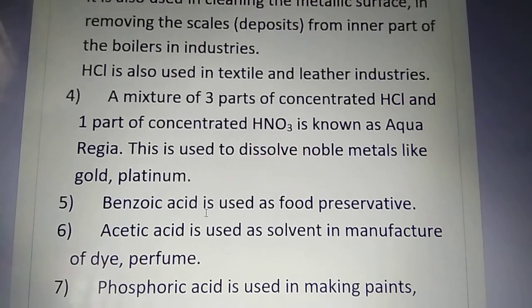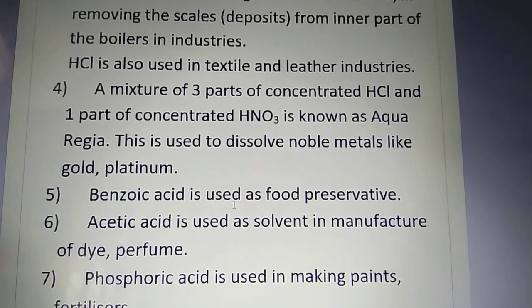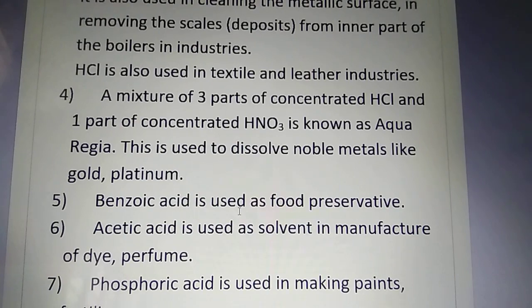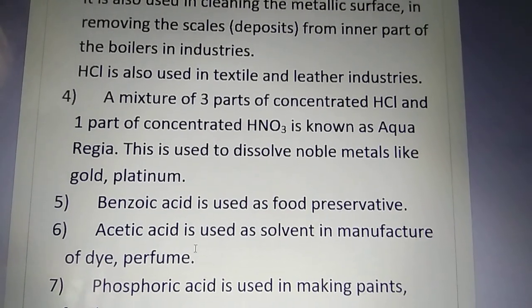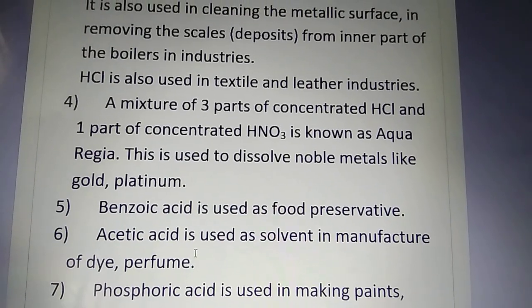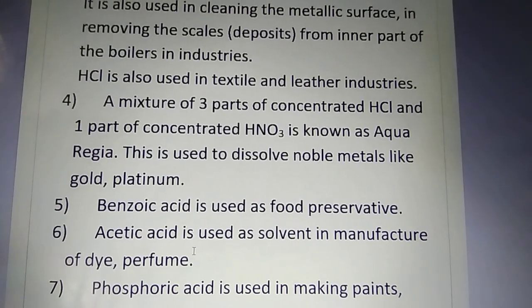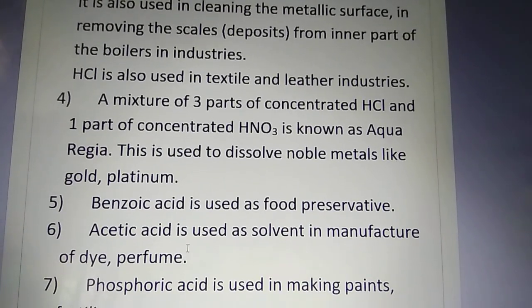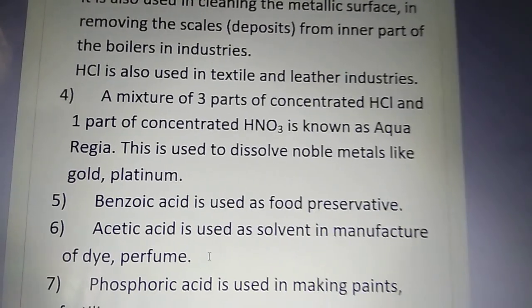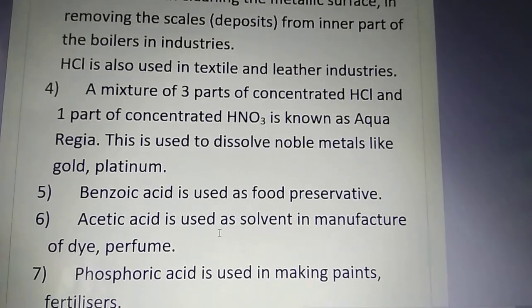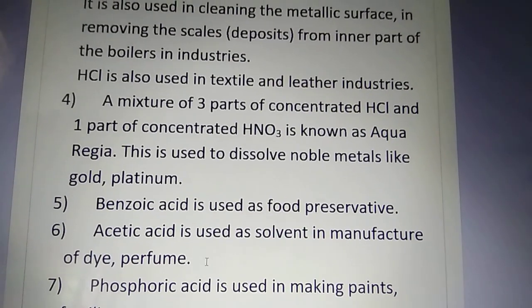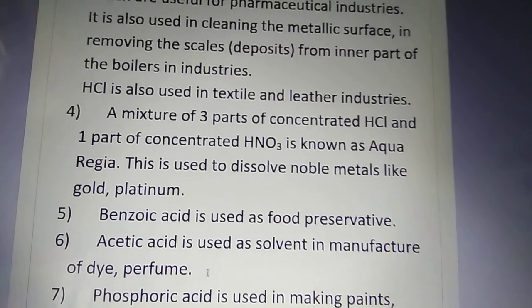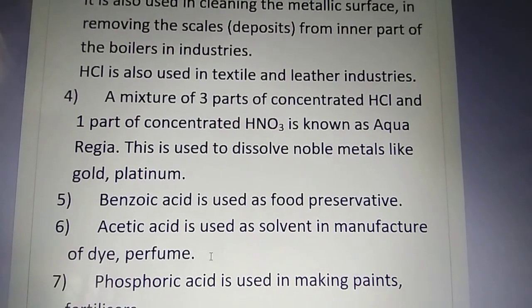Benzoic acid is one of the organic acids. It is used as a food preservative. Acetic acid is very common. Acetic acid is nothing but vinegar. Vinegar is used in cooking, etc. The other use of acetic acid is that it is used as a solvent in the manufacture of dye, perfume, etc. That means for dye and perfume, the main chemicals are dissolved in acetic acid.